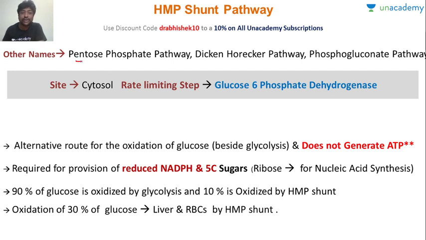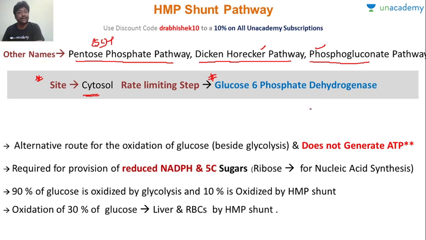So it is also called as pentose phosphate pathway, because 5 carbon sugar phosphates are being formed. Also called as Dickens-Horecker pathway or phosphogluconate pathway. So all these three are alternative names of HMP shunt. Very important, very frequently asked. It happens in cytosol, and the rate limiting enzyme is glucose 6 phosphate dehydrogenase.